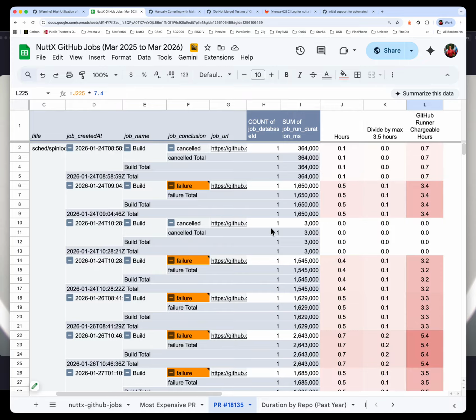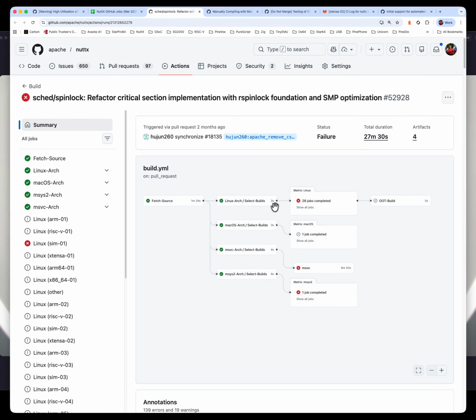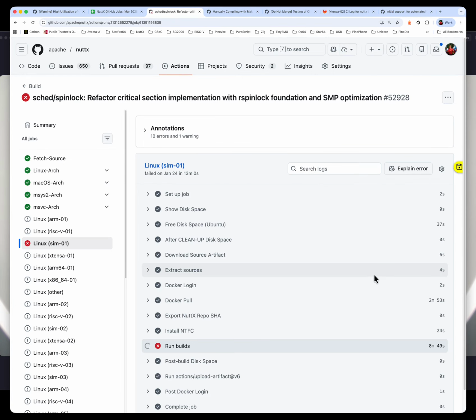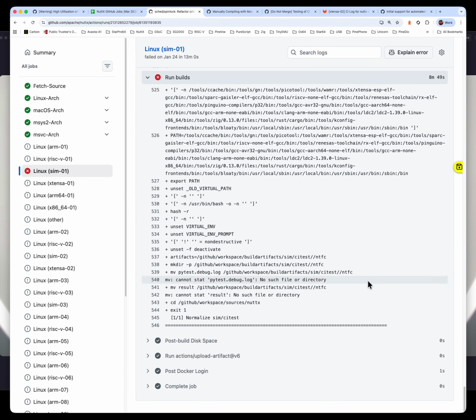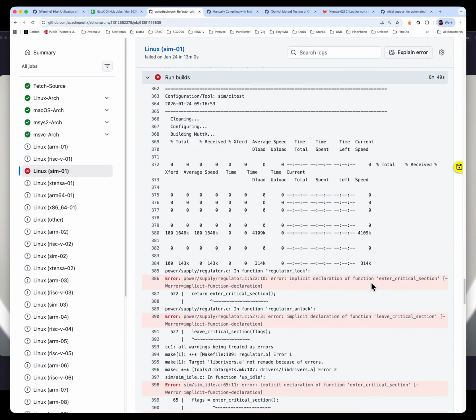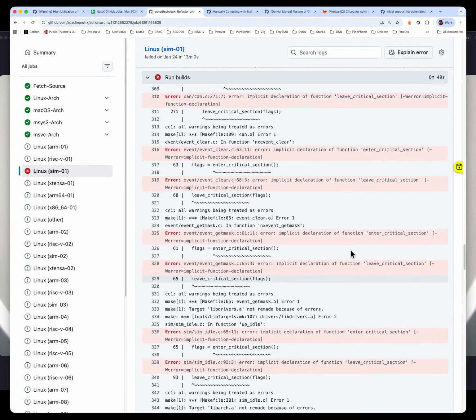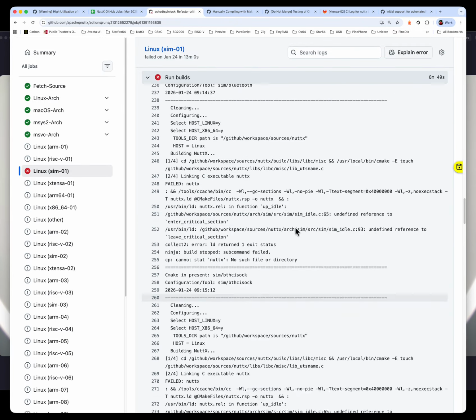Notice that we have done a color coding. Our color coding is orange, not yellow, because it's a compile error. Let me show you why. Let's go in there. Fortunately, we still have the logs. This is in January. Because the logs are expiring from December onwards, we can see that it's failing due to build errors, compile errors. So lots of compile errors, it failed.